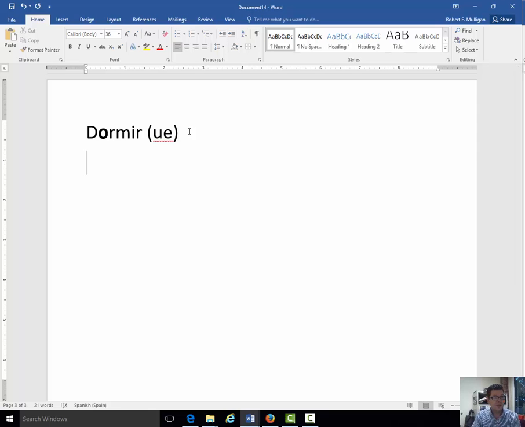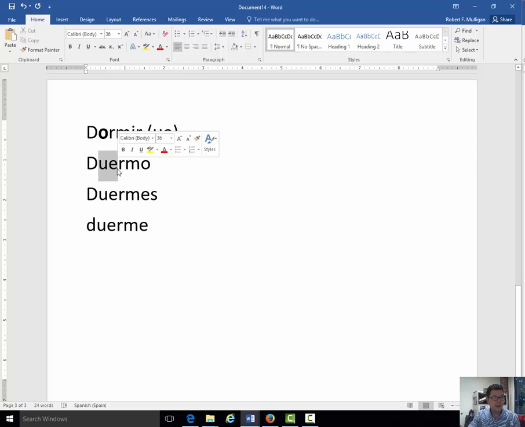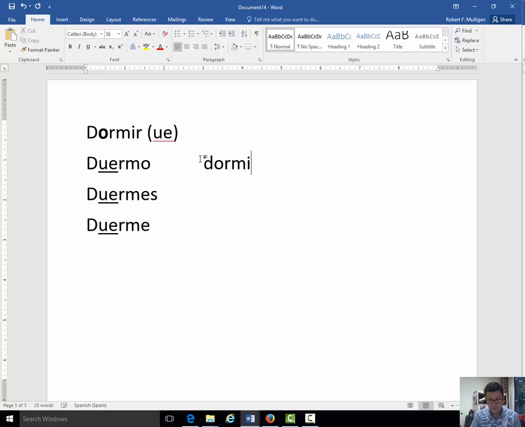Let's do this together. Yo duermo. Tú duermes. Él duerme. So again, O to UE, O to UE, O to UE. And now we're going to come up here. Nosotros, there will be no stem change.